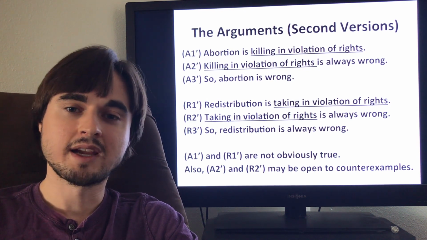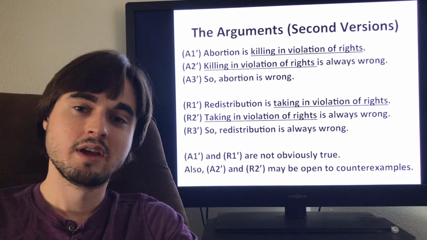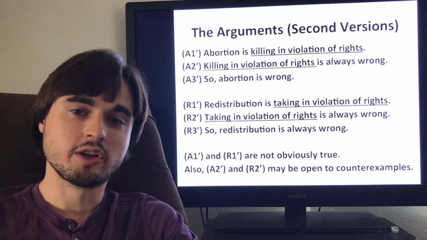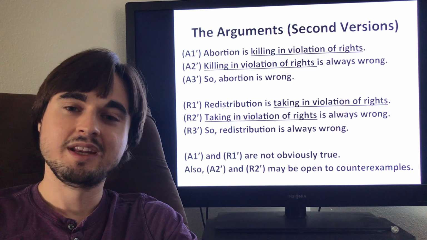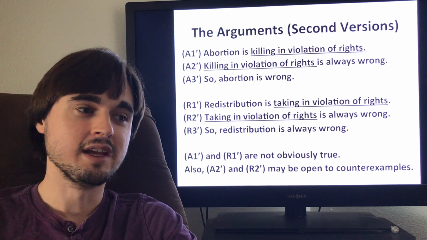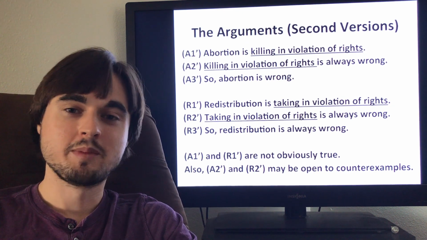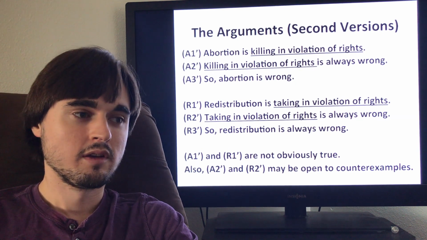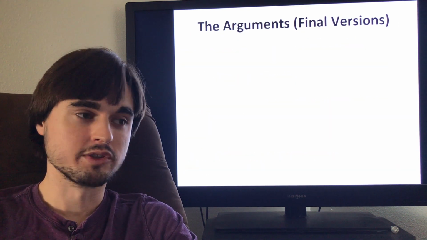So we've seen that the second premises in both arguments might be subject to counterexamples. So let's revise the arguments one more time. We're going to need to replace the second premises in each with premises that have a built-in exception clause to them. Okay? So that brings us to the final versions.